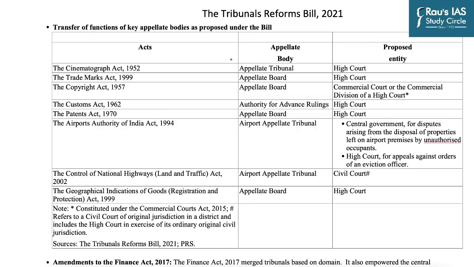So what about the Tribunals Reforms Bill? What are the provisions of this bill? So the first provision is that it transfers functions of key appellate bodies to either the high courts or to another existing tribunal. For example, the Cinematography Act has an appellate tribunal, which now has been transferred to the High Court if this bill passes. Similarly, the Appellate Board for the Copyright Act has been transferred to the Commercial Court or the Commercial Court Division of High Courts.